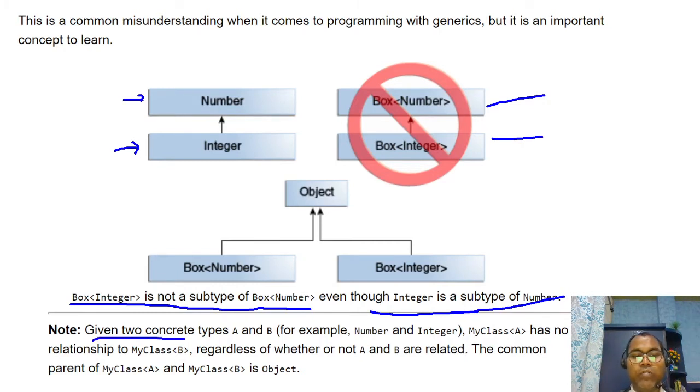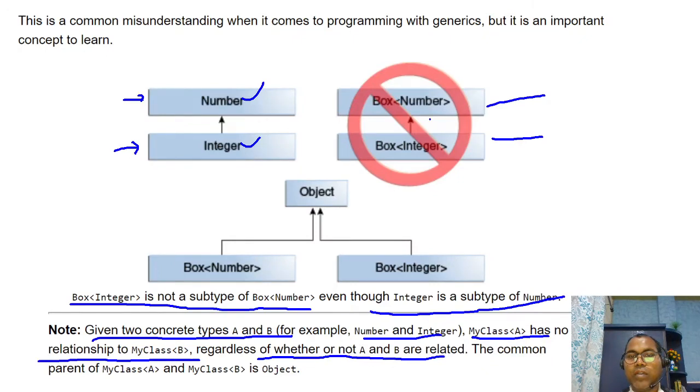So given two concrete types A and B, for example Number and Integer, my class A has no relationship with my class B, regardless of whether A and B are related. So classes have a relationship, but generics do not make a relationship. Box of Number and Box of Integer have no relationship between them. Please remember it.